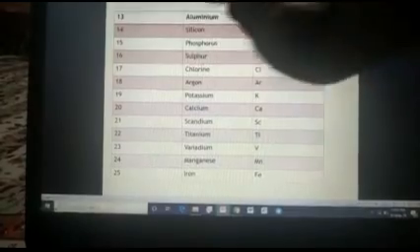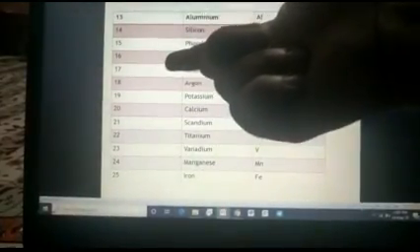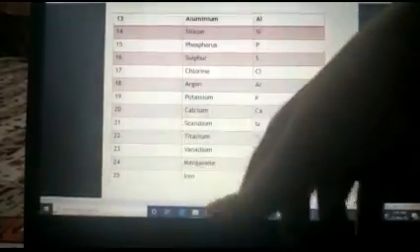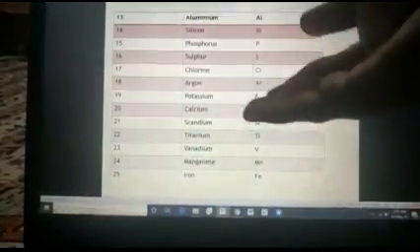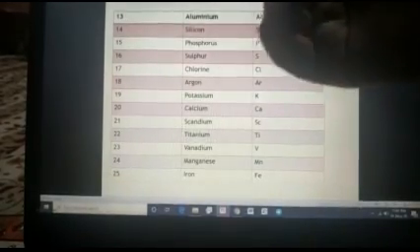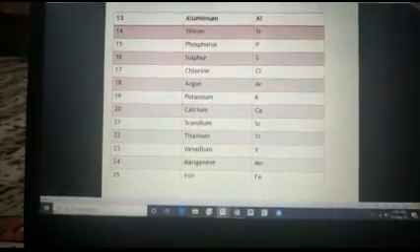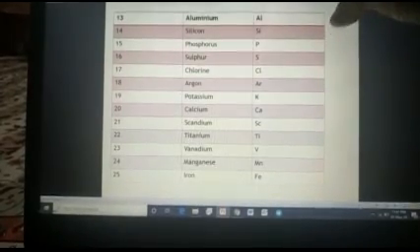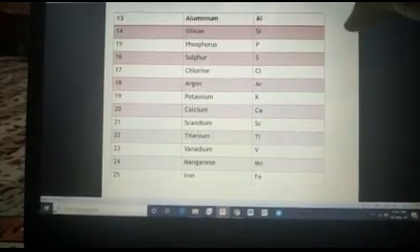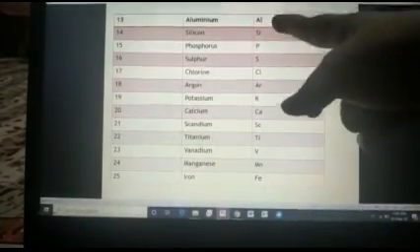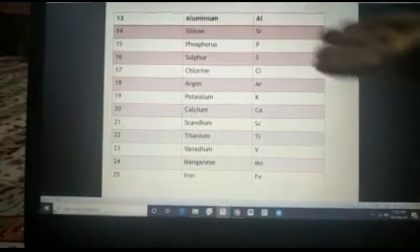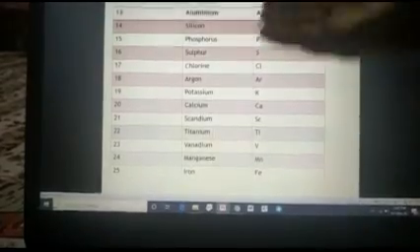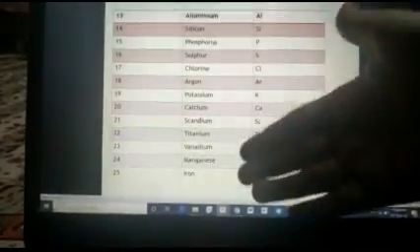See, everything is clear by the learning of atomic number, because phosphorus has 5 electrons in its outermost shell. It means phosphorus needs 3 electrons to complete its outermost shell. Then phosphorus will have a stable 8 electrons in its outermost shell. That's why phosphorus forms a 3 minus ion, because phosphorus is accepting 3 electrons. This is just an example. You can do all these elements.